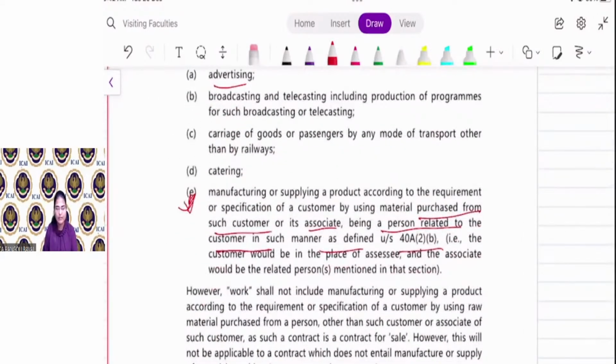To repeat, Zomato will give the production contract for production of that particular tape to Mr. X. Now for manufacture of that tape, Mr. X needs raw material. If Mr. X purchases the raw material from Zomato, then it is treated as a contract. If Mr. X purchases material from some other person, that is a third party, not from Zomato, then it is not treated as a contract. Clear, everyone?